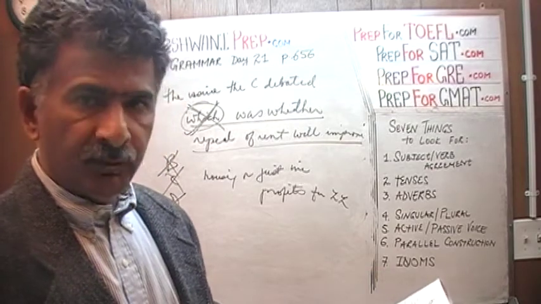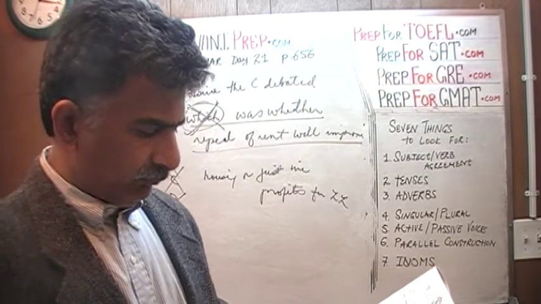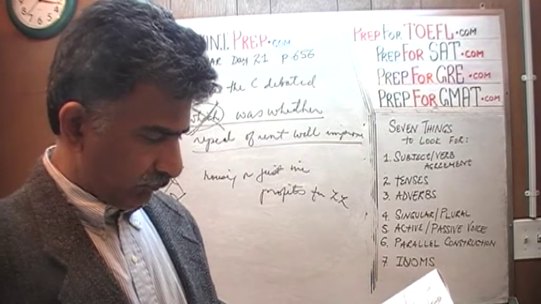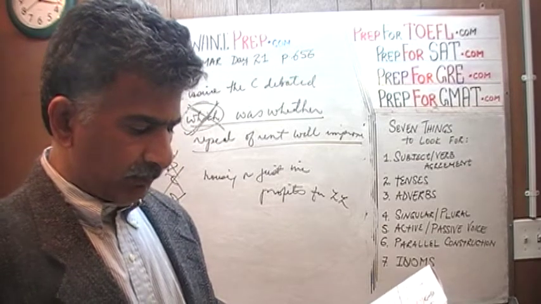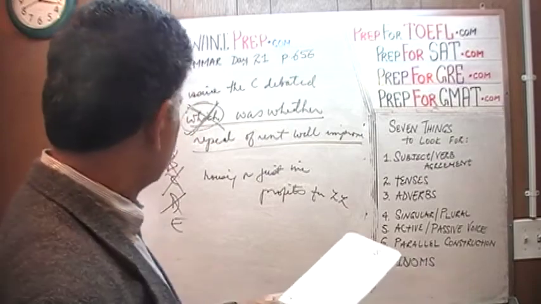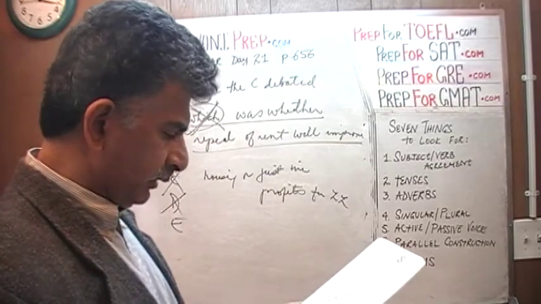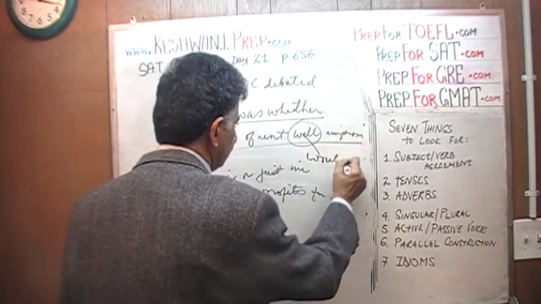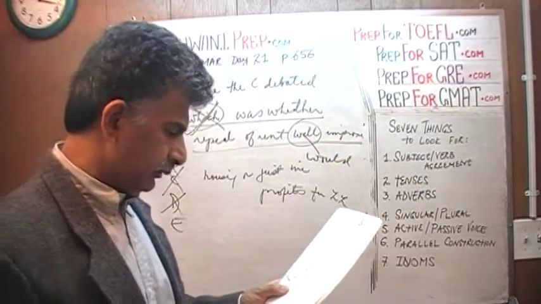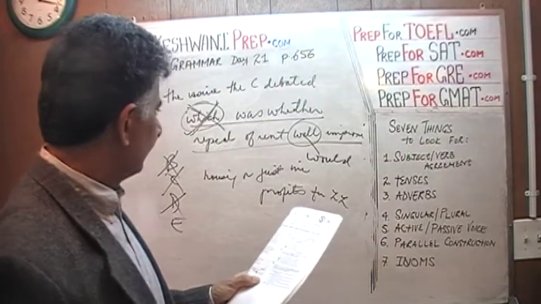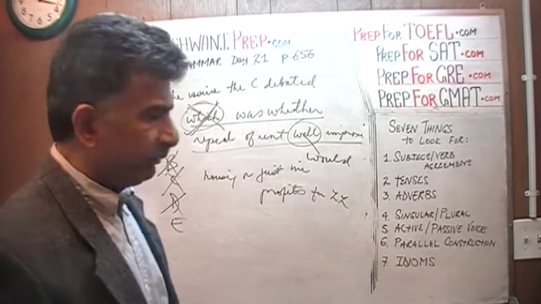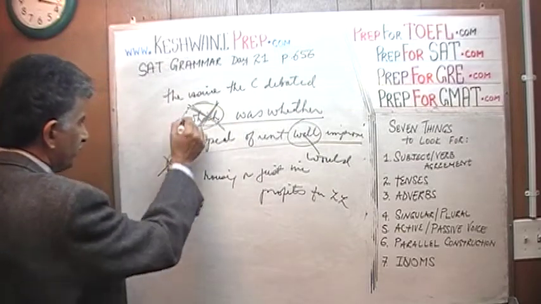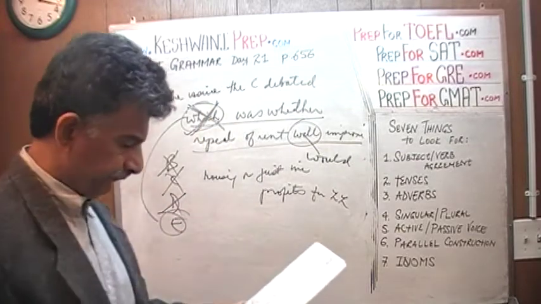The issue, the last one. The issue the council debated was, and I'm reading the answer choice E now, was whether repeal of the rent control would improve. Repeal of the rent control, they're right, it should say would improve, or just increase the profit for the landlord. I missed that part, but it doesn't matter. Still the fact remains that we just crossed out which, and that answer choice is E.